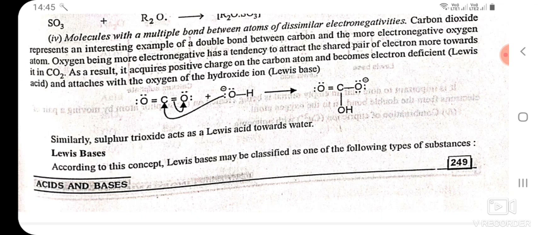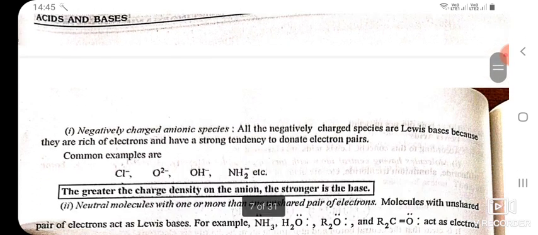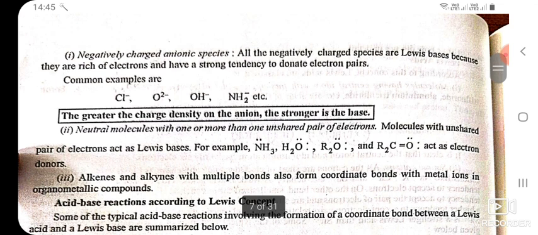Lewis bases. According to this concept, Lewis bases may be classified as one of the following types of substances. Negatively charged anionic species. All the negatively charged species are Lewis bases because they are rich in electrons and have a strong tendency to donate electron pairs. The greater the charge density of the anion, the stronger is the base.